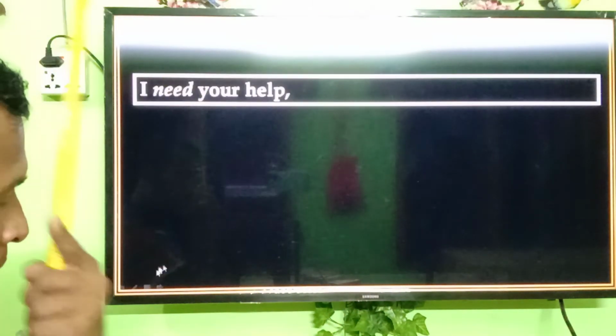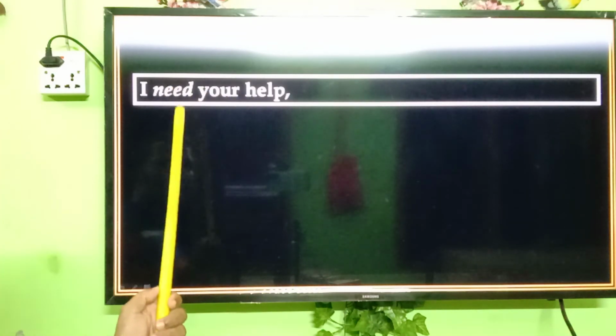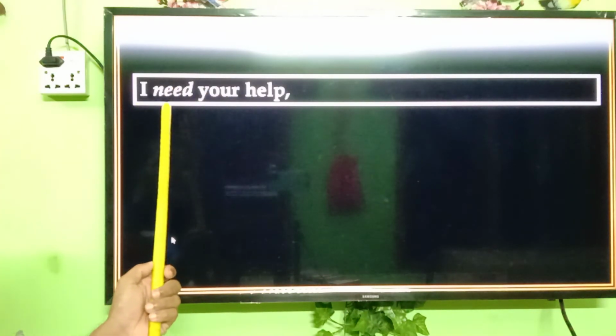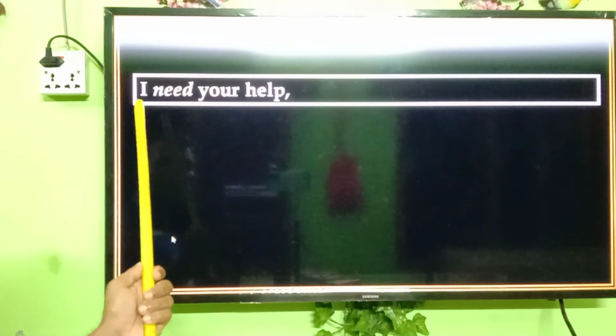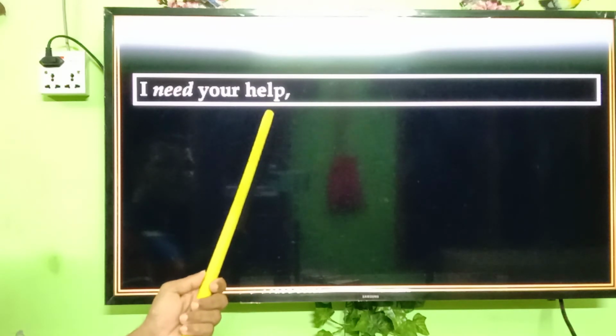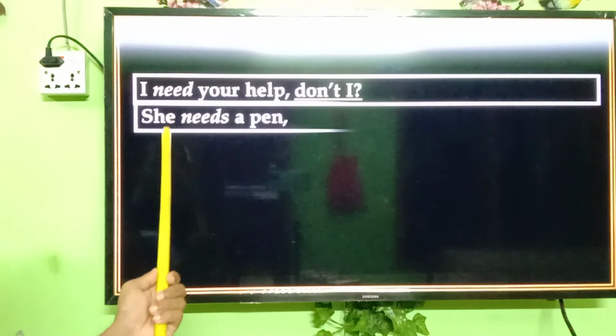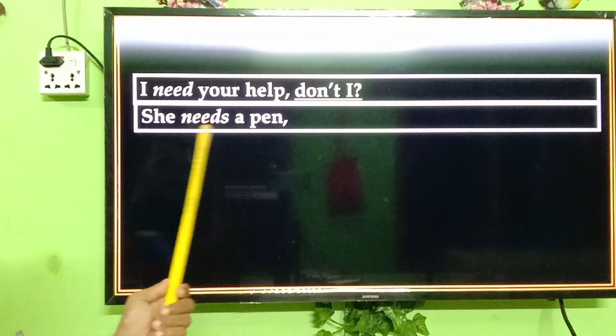I need your help. You have to look at it very carefully. Need is main verb, so need, don't I. We have to use don't I as it is main verb. She needs a pen. Here needs is main verb, doesn't she?